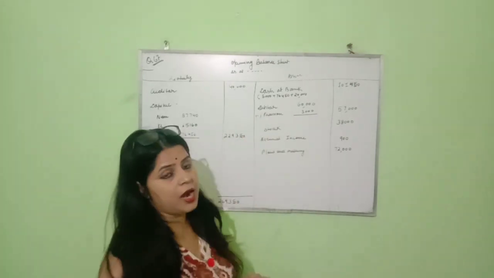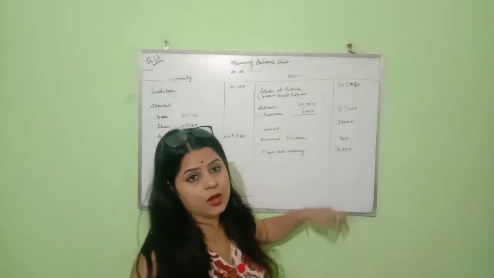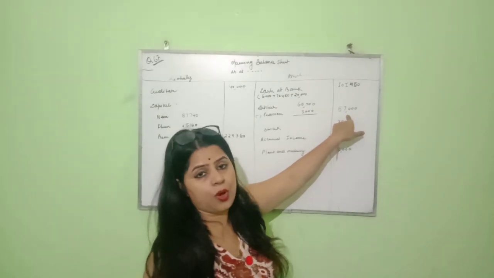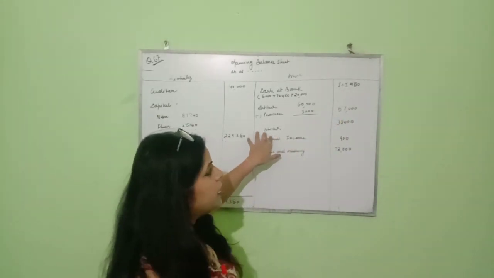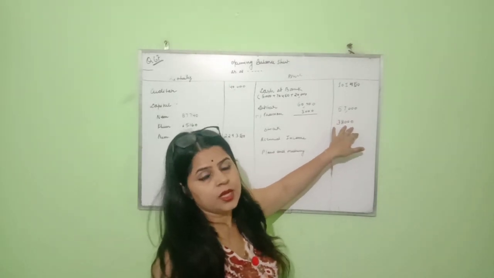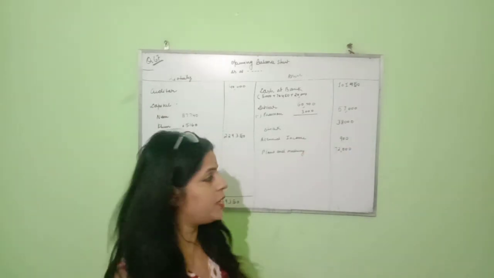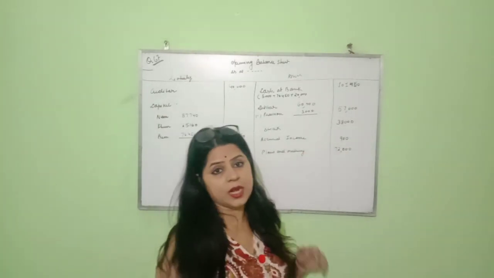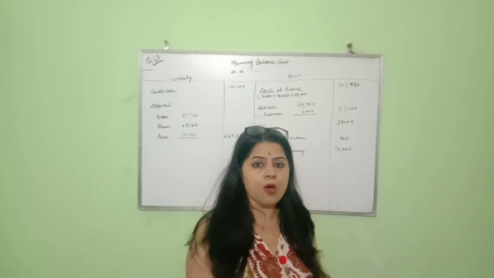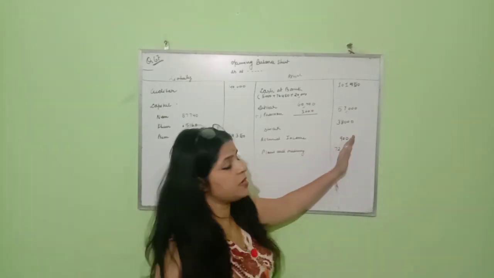Then you can see I have written debtors in the outer column 57,000. Earlier it was 60,000, but after making the provision, less provision, the outer column is 57,000. Stock is rupees 38,000. Stock is increased, so that amount will be added, and now the value of the stock becomes 38,000. Accrued income is an unrecorded asset. Previously it was not recorded in the balance sheet, but now it will be recorded in the new partnership balance sheet by rupees 900.